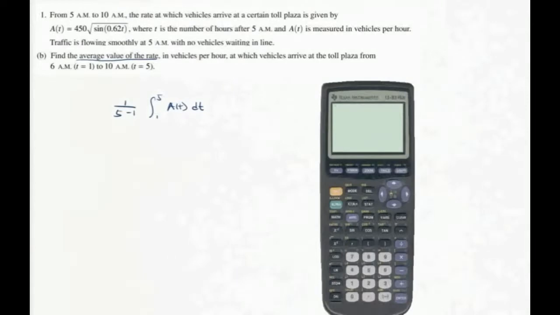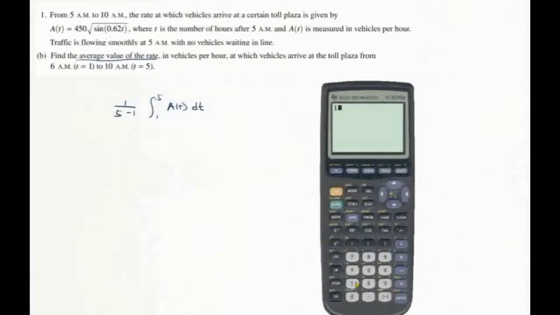Now we're going to use our graphing calculator to evaluate this expression. So first I'm going to go to y and plug in A of t in y1. I think we're going to use this function several times in this problem, so I want to have it handy. Make sure that you check that you're in radians before you make any computations.